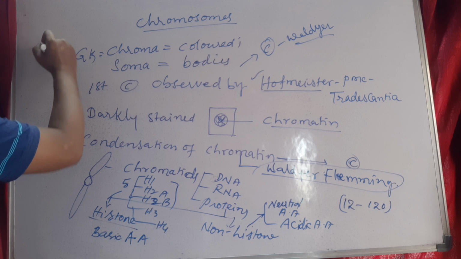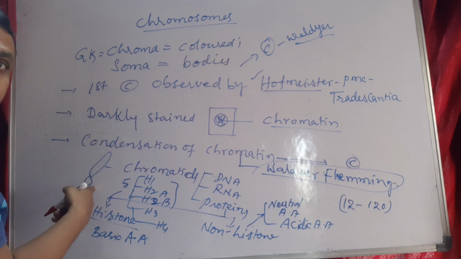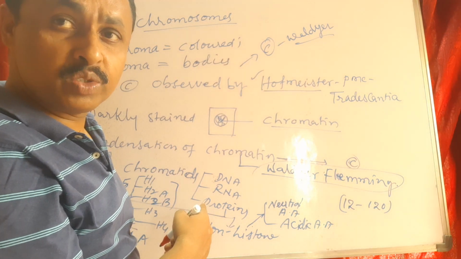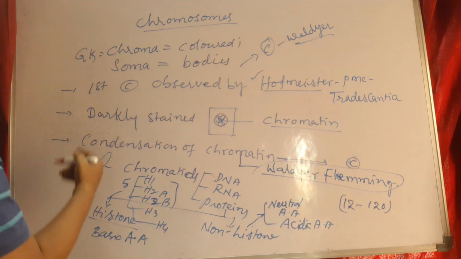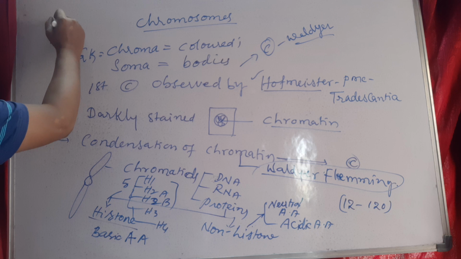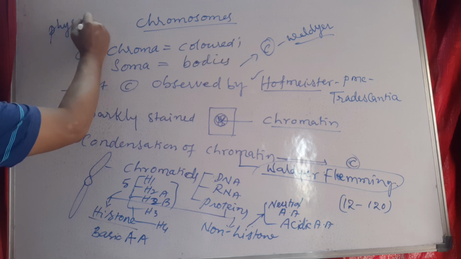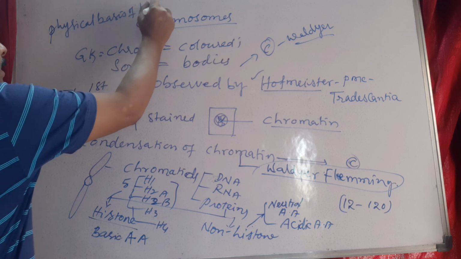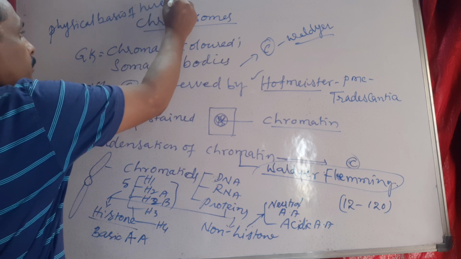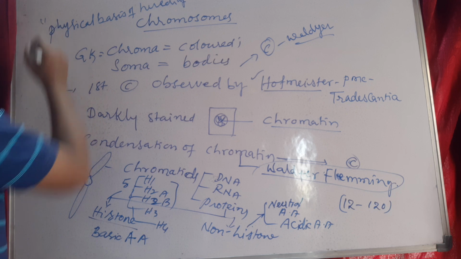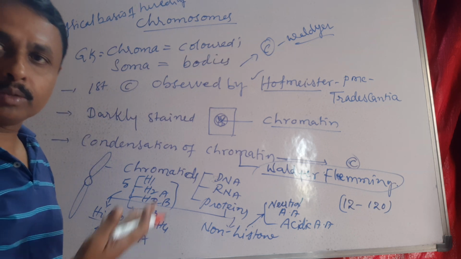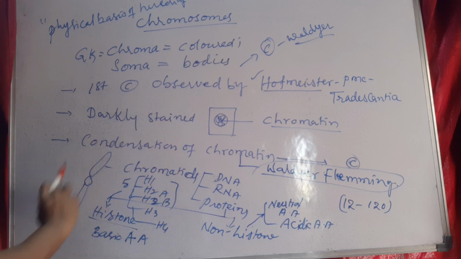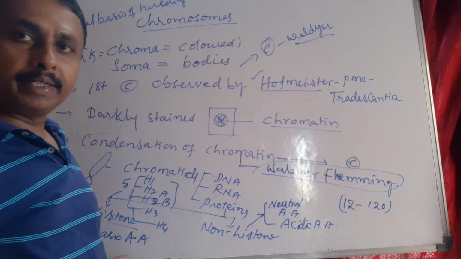And these chromosomes are considered vehicles for carrying genetic information from generation to generation. That's why they were considered the physical basis of heredity. Chromosomes are called the physical basis of heredity.